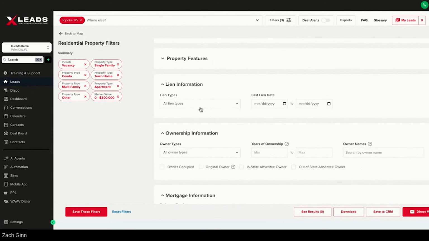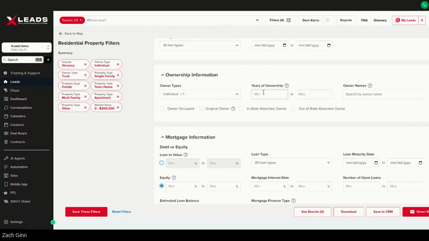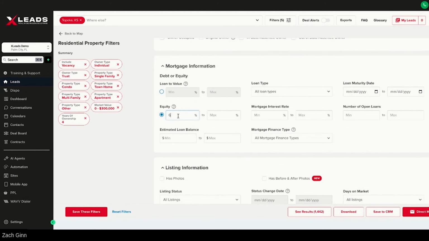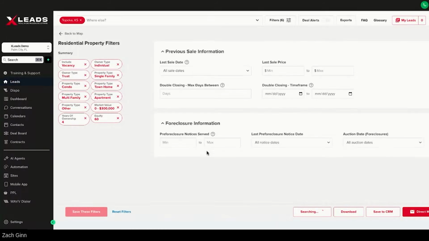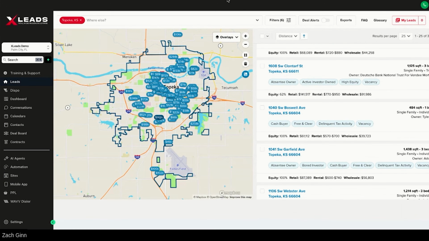Lien types, right? You can go from deceased and you get the probate list from here. But again, single individual owners, trusts, I want to make sure they owned it for at least 4 years. And let's do, I don't know, 60% equity, right? And you got all that data. Now we got a nice little niched out list of 353. And you can go pull that data and it's literally all in there, which is really, really awesome.